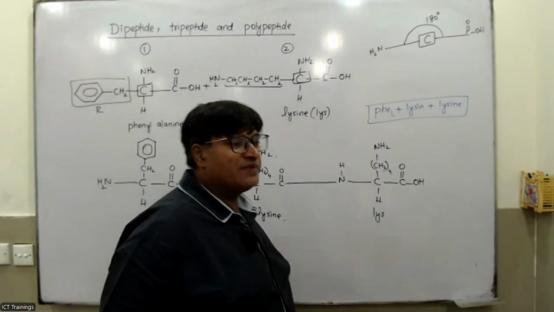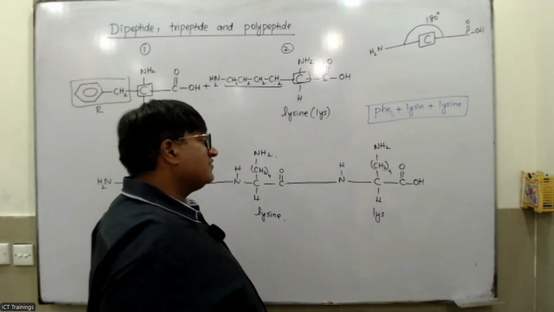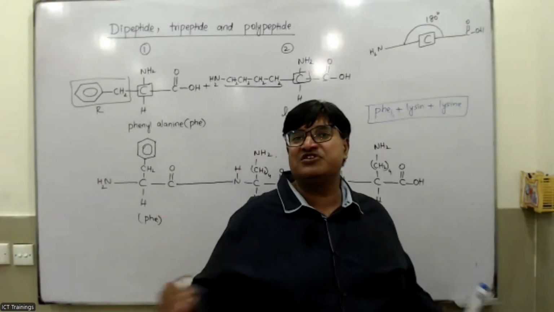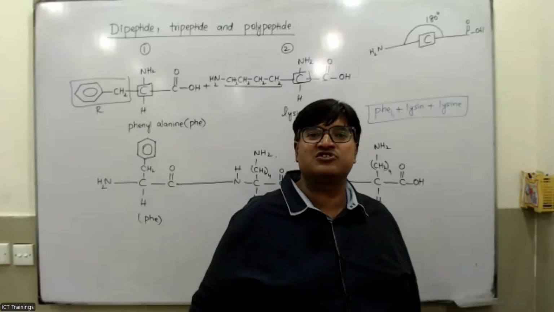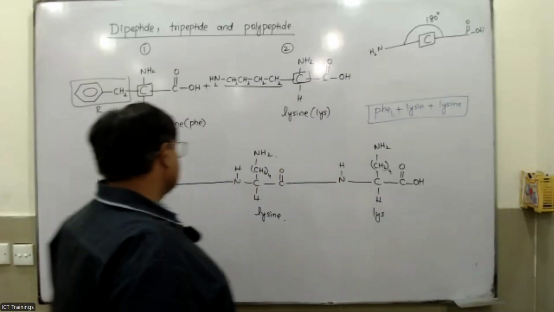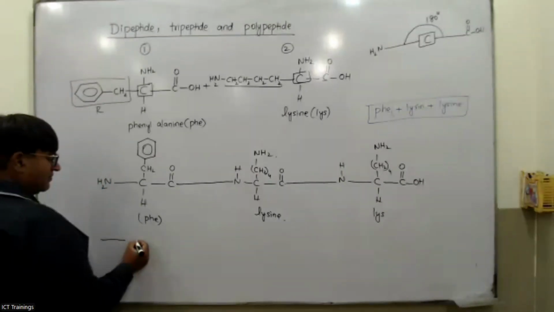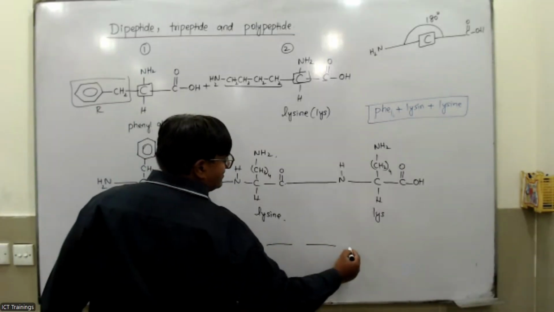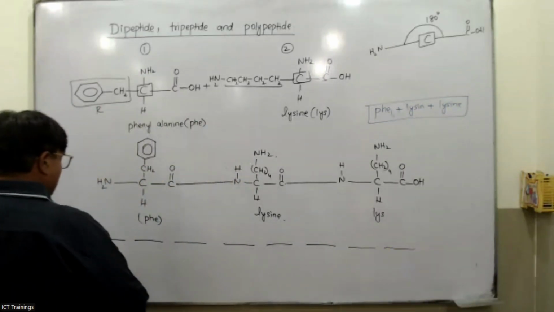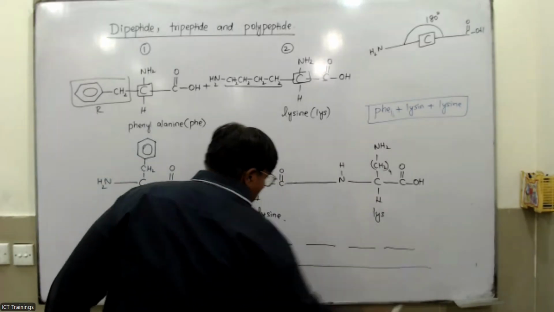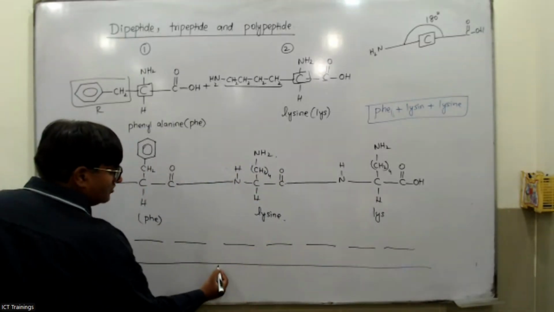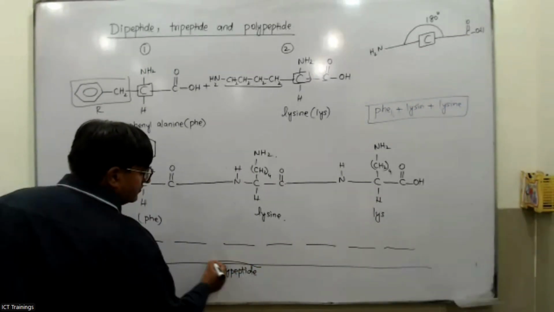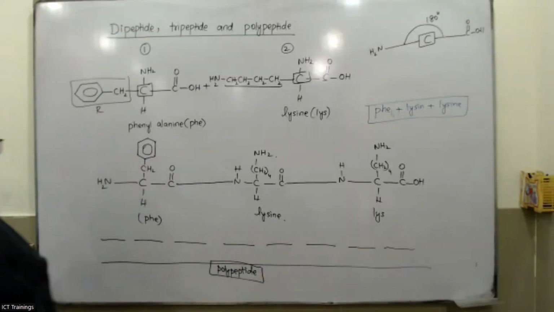Now come towards the polypeptide. In the polypeptide, what would happen? A large number of amino acids join with each other to form a long chain, which is called the polypeptide. So you get millions of amino acids, and all of these amino acids, my dear students, join with each other to form a long chain, and this long chain is called the polypeptide.